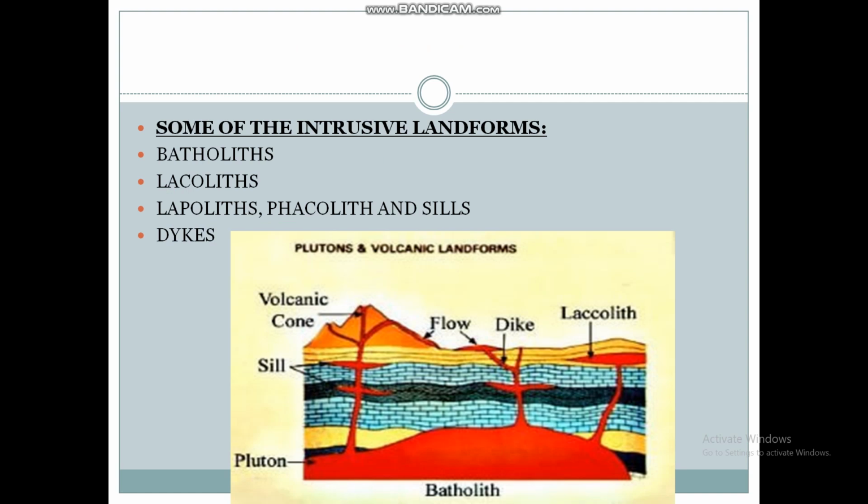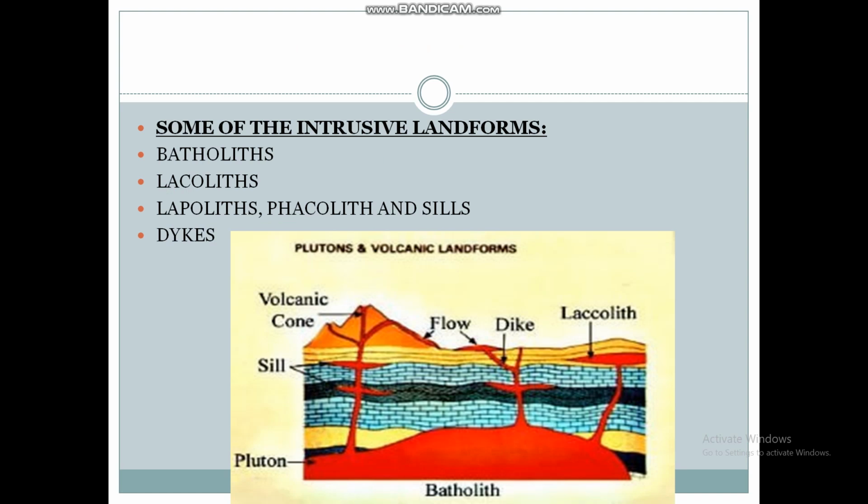Okay students, in this slide we are going to study some of the intrusive landforms. First is batholiths. In batholiths, the lava moves in the upward portion and may tend to move in horizontal direction wherever it finds a weak plane. It may get rested in different forms. In case it develops into a saucer shape, it is called lopoliths.